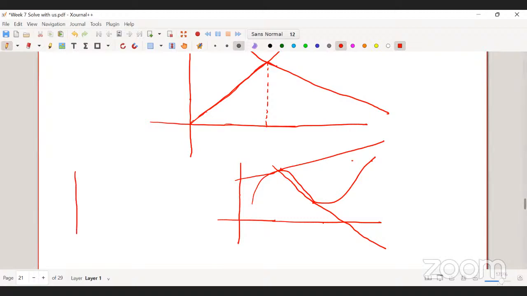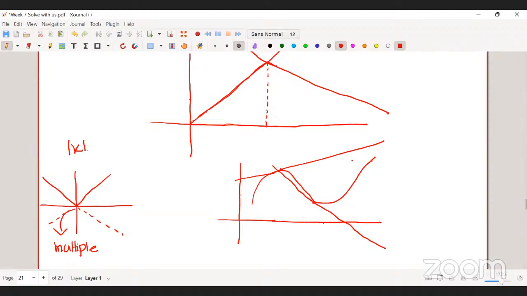For mod x, at 0 you have multiple tangents, because this is a tangent as well as this is also a tangent.